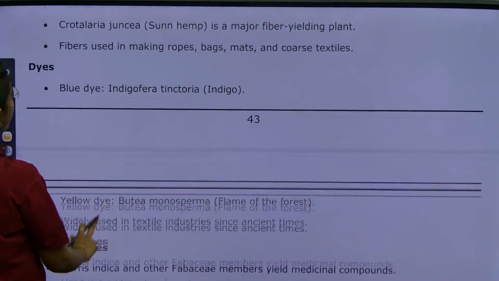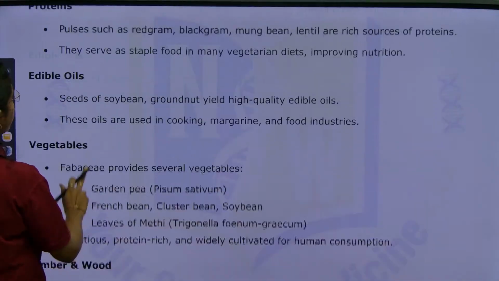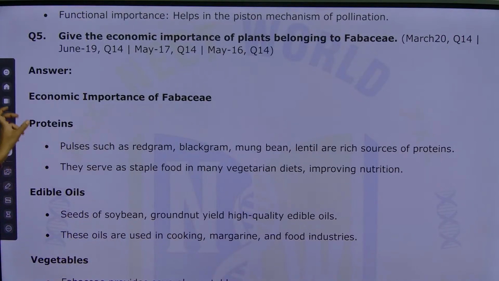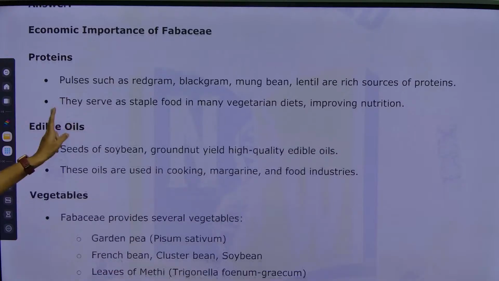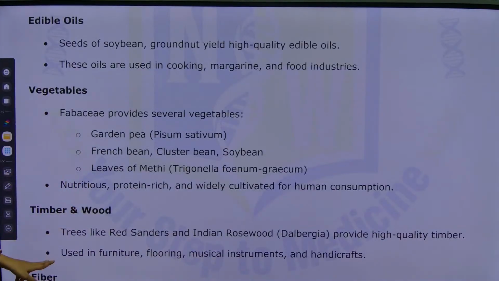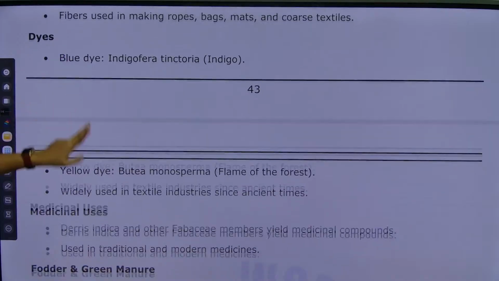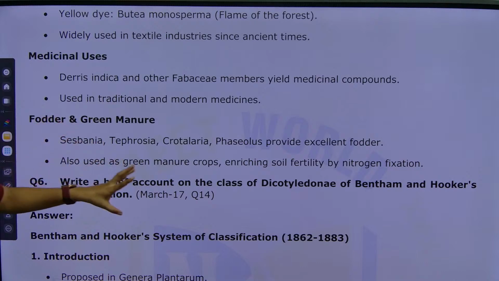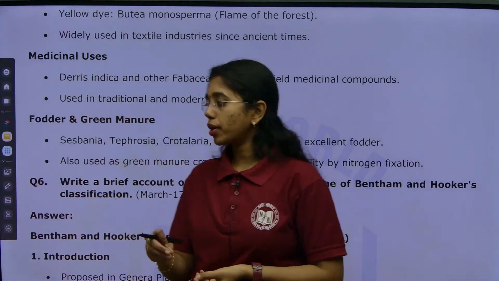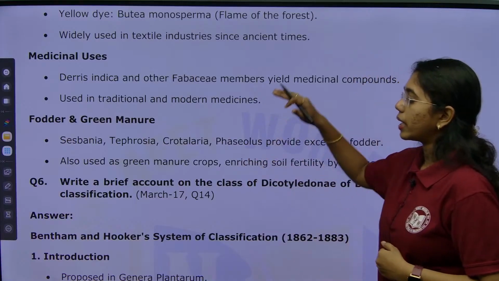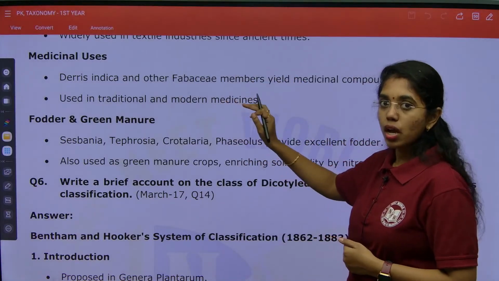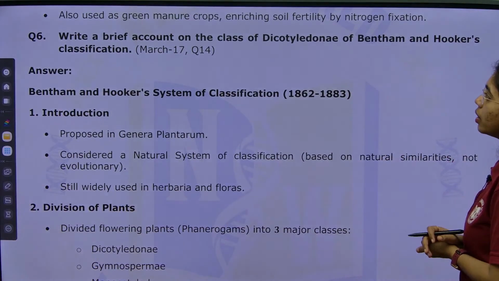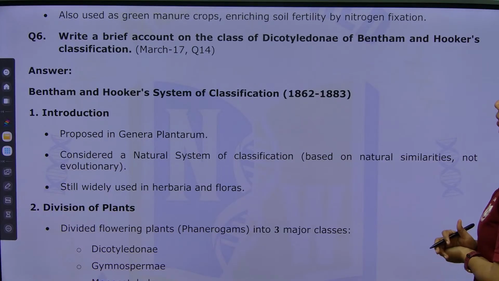So here you see, for each type of economic importance of Fabaceae, be it pulses examples, oils examples, vegetables examples, timber, fiber, dyes, medicinal values, fodder, all the examples of Fabaceae you have to remember. Explanation, just use the proper terminology, give 1 point of explanation at each heading, each subheading, that will be enough. Okay. Then we will move on to write a brief account on class Dicotyledonae using what classification?